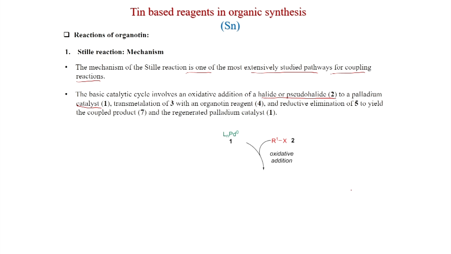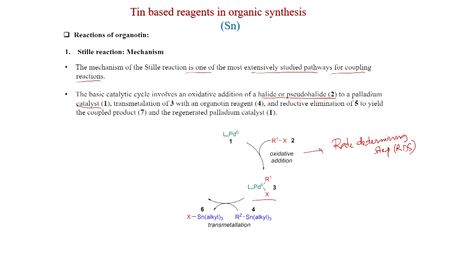So, like other coupling reactions, this oxidative addition happens here, and this is the rate determining step, RDS. The oxidative addition will happen first, and this intermediate will form, and now the transmetallation with an organotin reagent will happen. So, this step is important.